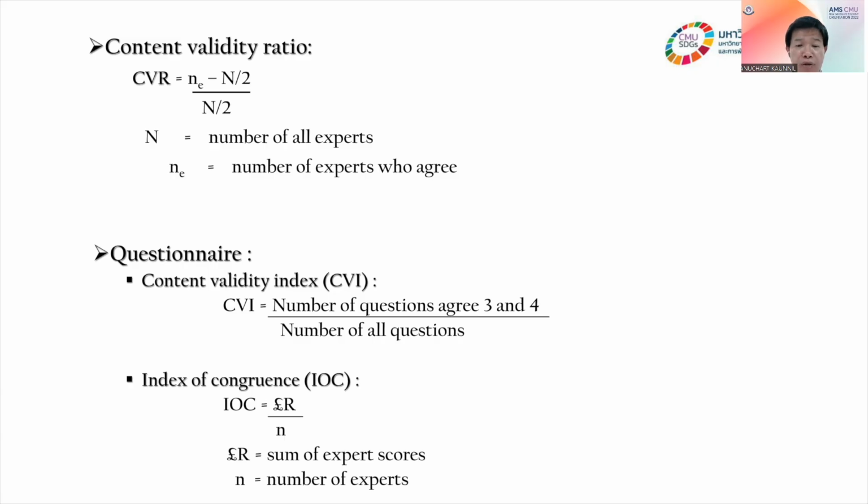Index of IOC is like we have some people give scores, and we can summarize from the expert scores the IOC as well, okay. This depends on the validity of the congruence.